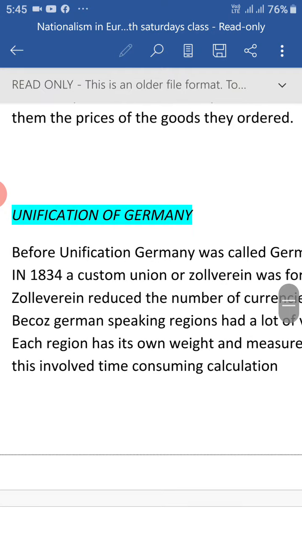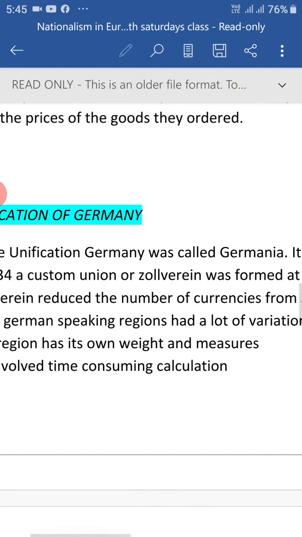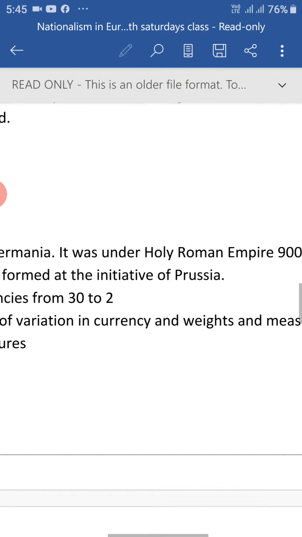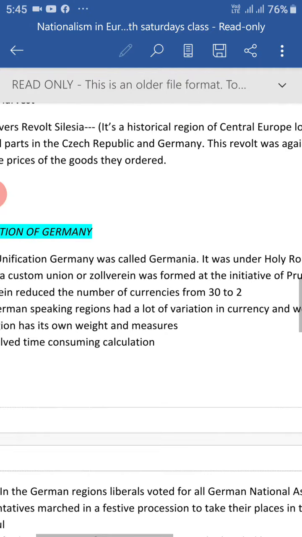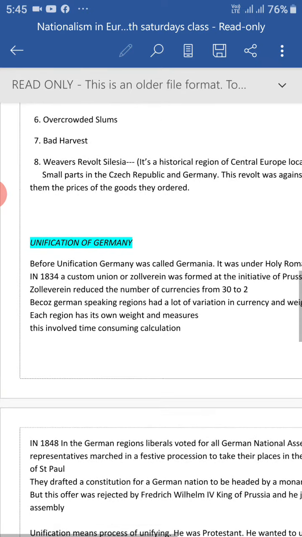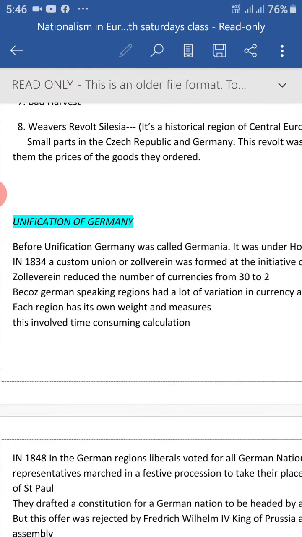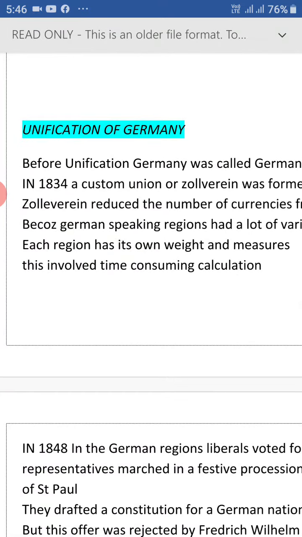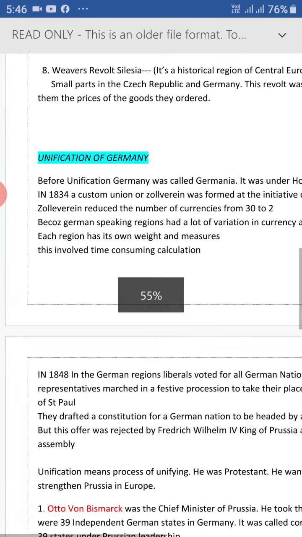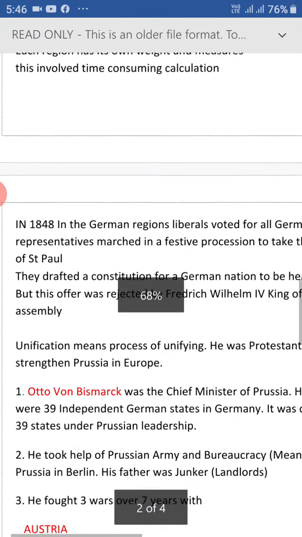Here in 1834, a customs union called Zollverein was formed at the initiative of Prussia. Just now I have spoken about Zollverein. It is a customs union which reduced the number of currencies from 30 to 2, because there were a lot of currencies in each region of Germany. It means there was no uniformity. That's why the calculation was time consuming. Due to this, Prussia took the lead and formed the customs union, that is Zollverein, which controlled the tariff barriers, and also the number of currencies were reduced from 30 to 2. Okay, so about this you all know.